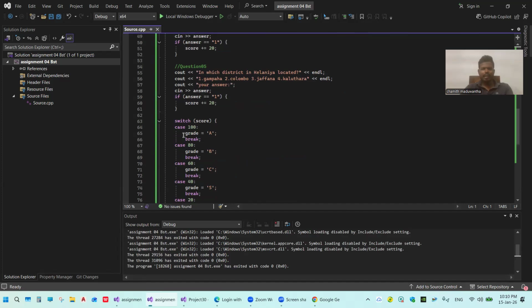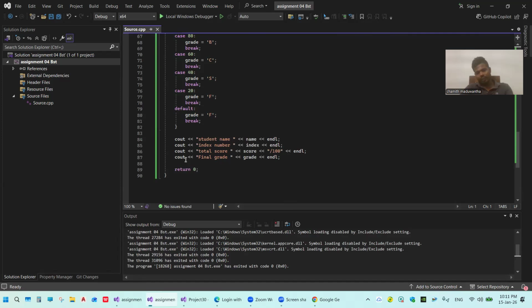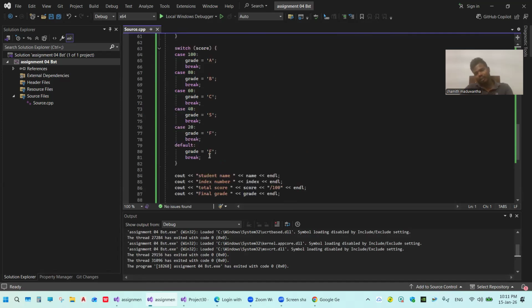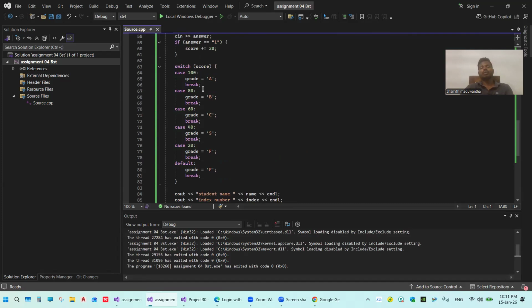Switch score. Case 100, grade A. Here we want to use break. If we are not using break, the last answer falls through everything, and we can look at the final grade: all answers are F. In that case we correct it, so we want to use break to take the accurate answer.